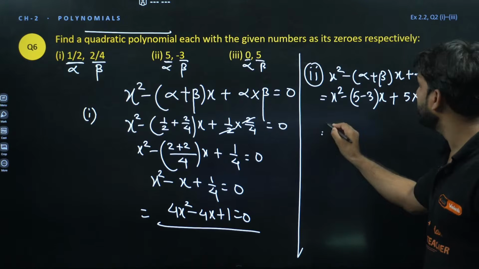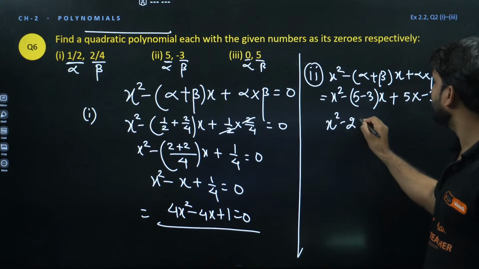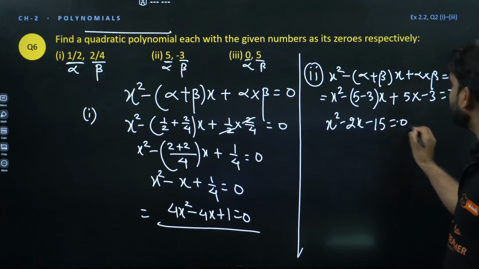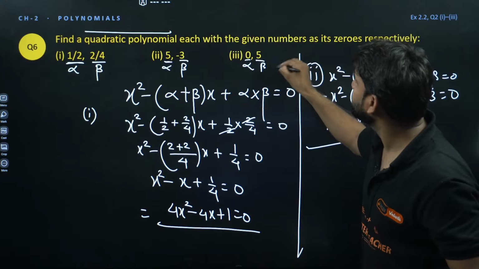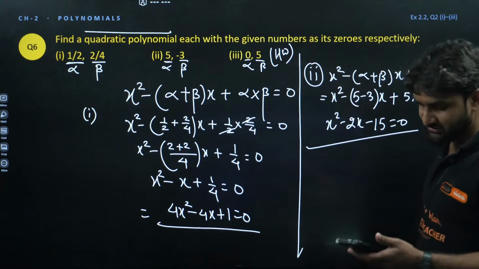Now can we solve this? x square, 5 minus 3 will be 2, so this is minus 2x. And 5 3s are 15, and plus into minus is minus, so minus 15. This is the answer. Now you guys can solve the next question. I'm giving it to you as homework, the third question. I hope this question is clear to you.